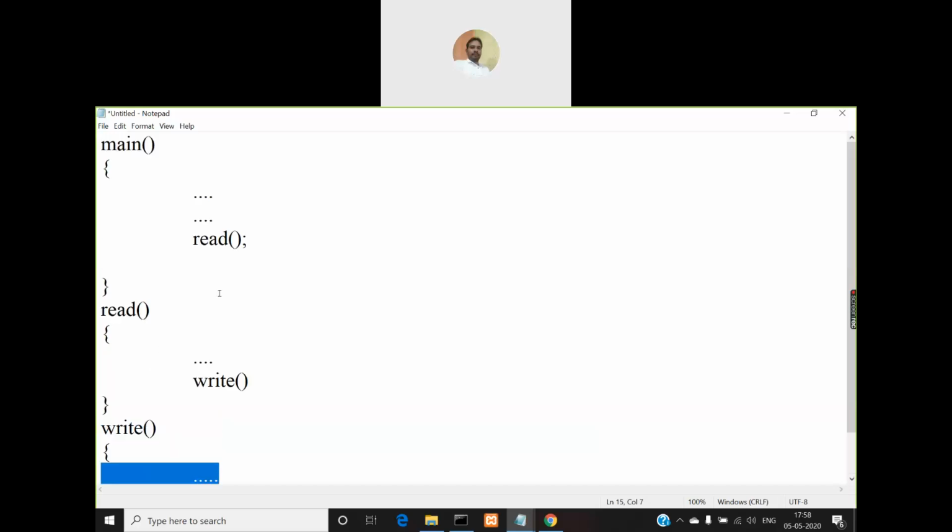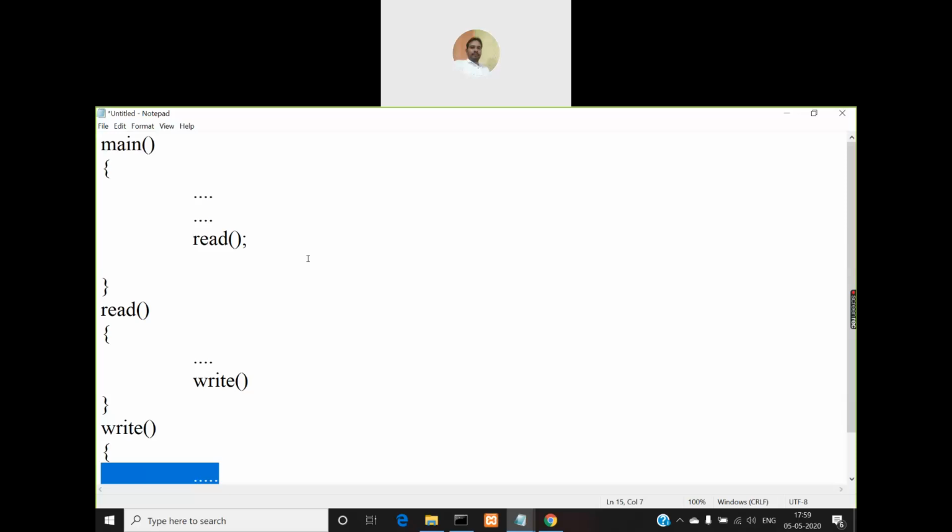Because there is a restriction that you cannot write any code outside a main function, outside any function. So we need to write the code within the function only. But coming to Python, how is a Python program written? We need not define any functions like main, read, all these things, right? We can write the code outside these functions, and automatically the code is executed. How is it executed? When you run that .py file, any code which is there in that file outside of any function will be executed automatically. If no function is defined, then there is no problem, all the code will be executed automatically.